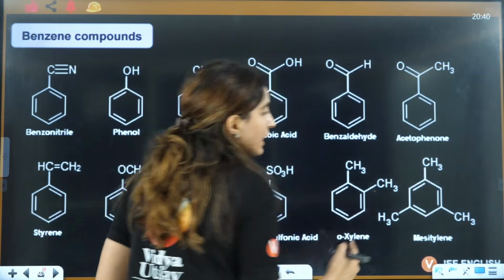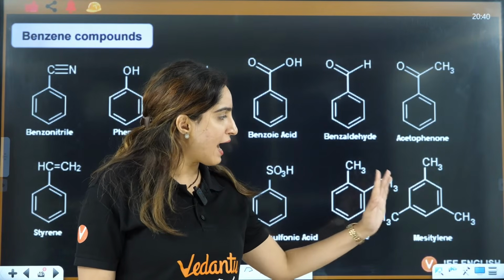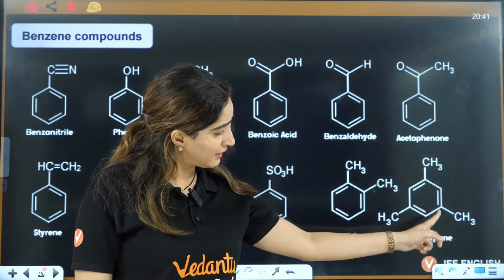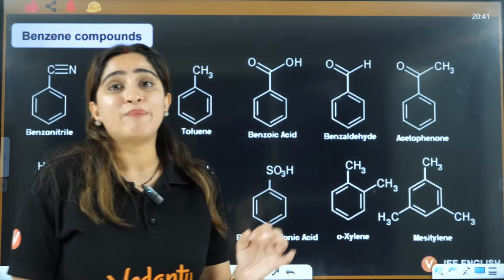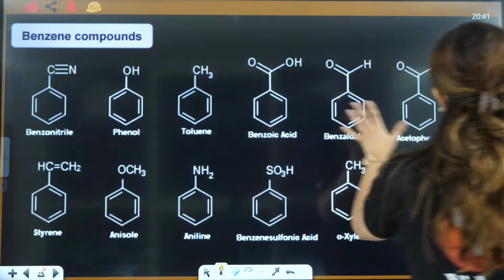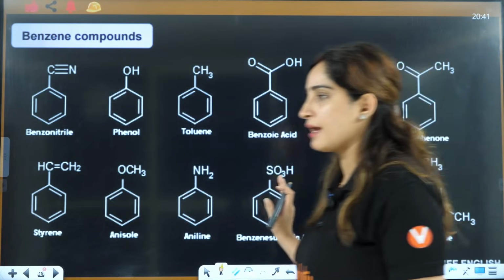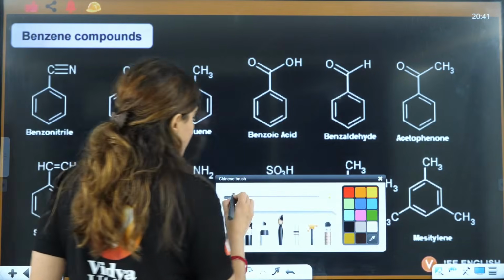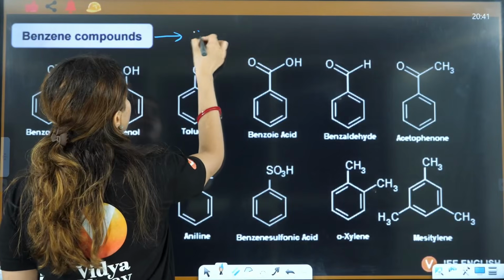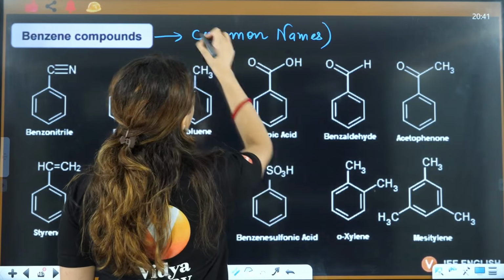Then if you have CH3 in a symmetrical position, like 1, 3 and 5 position, that is called mesitylene. Now all these compounds, take a screenshot of this. These are very, very important common names. Take a screenshot of it, guys. These all should be on your tips, and these are common names by which they are very, very famous.